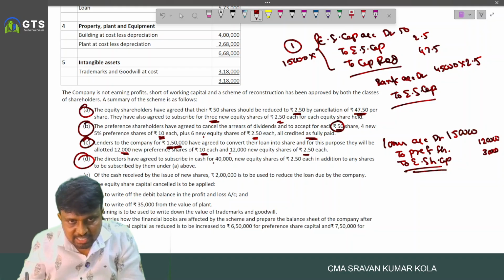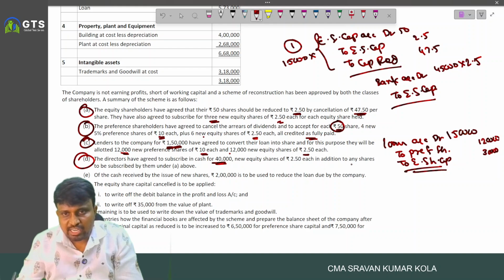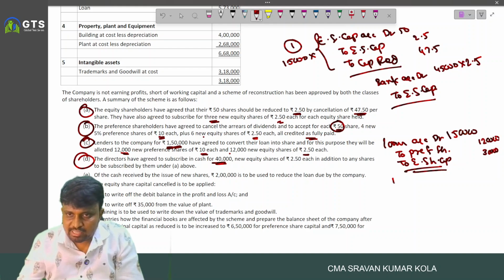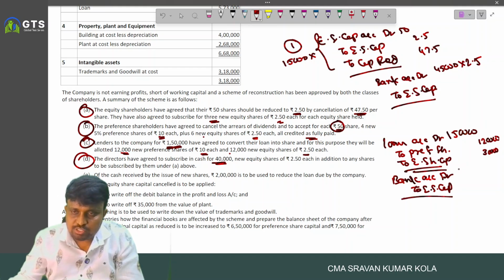And the directors agreed to subscribe in cash 40,000 new equity shares in addition to any shares. So they write the entry: bank account debited to equity share capital 40,000 new shares, 40,000 into 2.5, so 1 lakh.